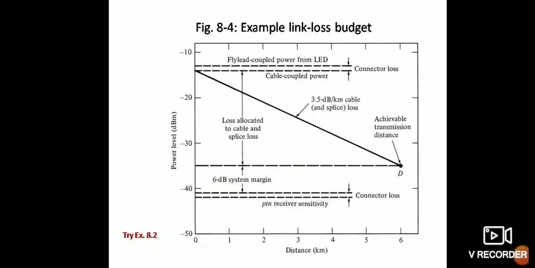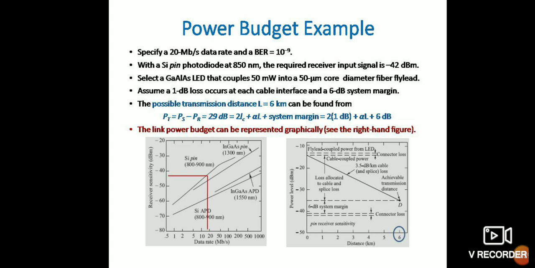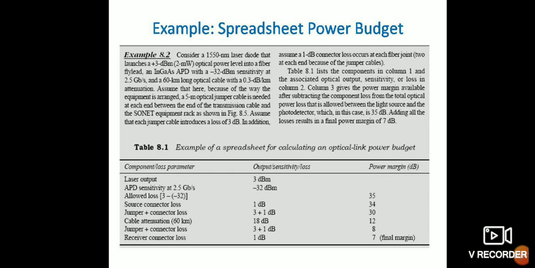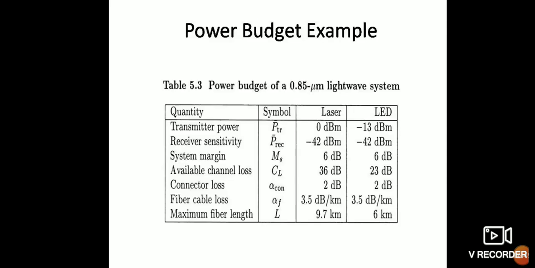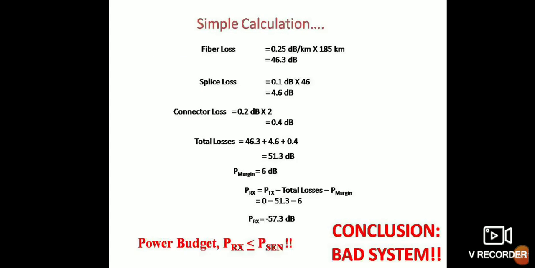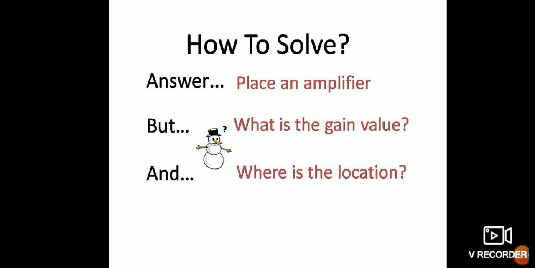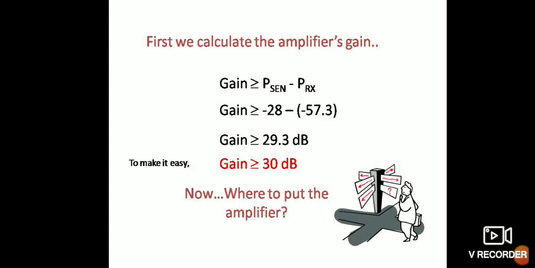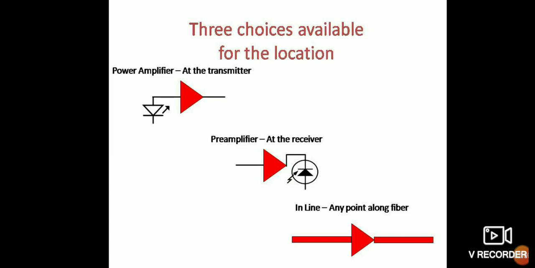This shows an example link loss budget. This is a power budget example. This is another example for power budget calculations. Example power budget for long haul transmission as the system goes. This is the throughput calculation. How to solve. Three choices are available for the location: power amplifier at the transmitter, pre-amplifier at the receiver, or in-line at any point along the way.